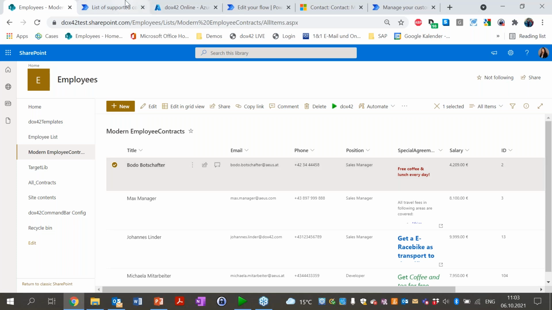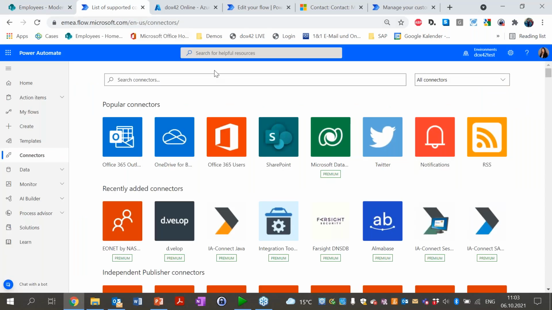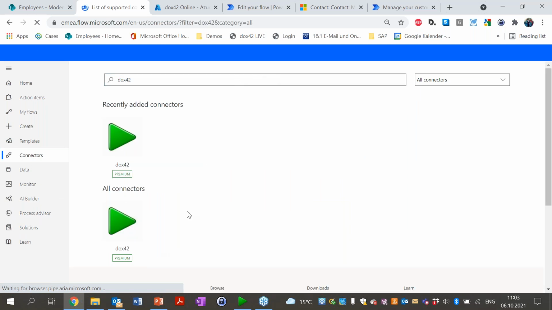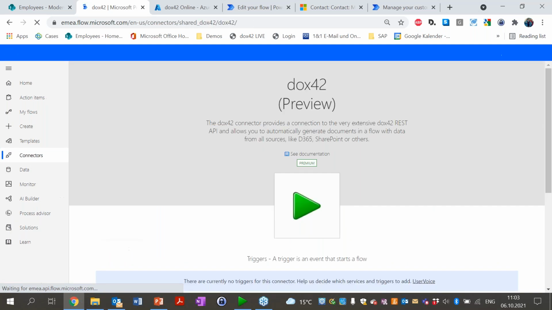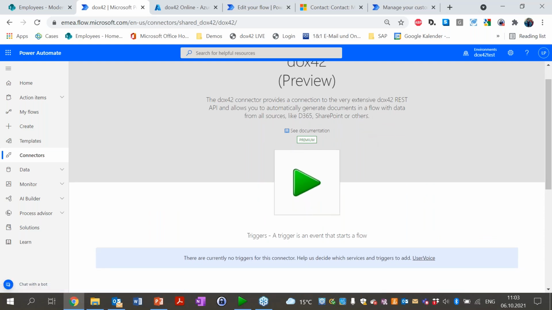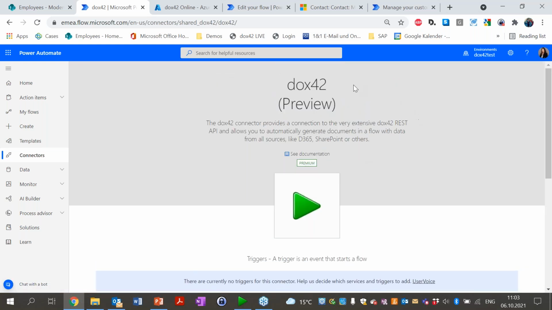While that is loading and while this is happening in the background, I'm showing you what you need for that flow setup. So basically, as I mentioned before, the new Docs42 connectors, within Power Automate, you go to your connectors tab and then you just search for Docs42. And here we have the premium connector. If you open that one, you can see this here. Of course, this has an extensive documentation as well. So everything you see here today, you can also read afterwards. That's the first thing you need, the Docs42 premium connector.